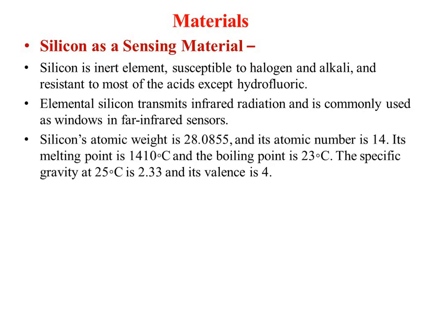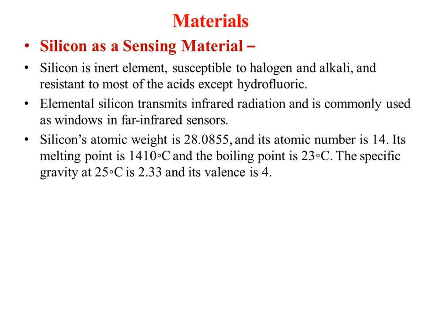Here I am going to talk about its atomic and chemical structure. Its atomic weight is 28.08, its atomic number is 14, and the melting point is about 1410 degrees centigrade. The specific gravity at 25 degrees centigrade is 2.33 and the valence is 4.